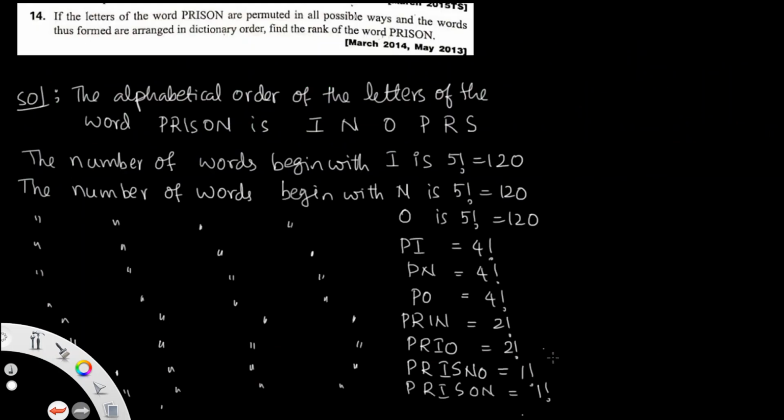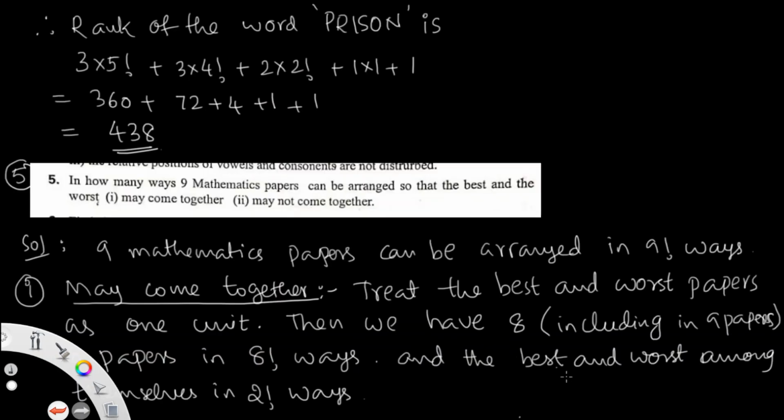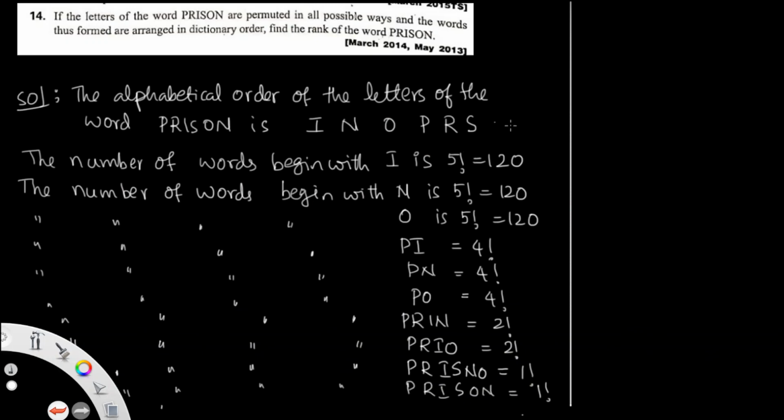Rank problem. This is most important for IPE and objective. If the letters of the word PRISON are permuted in all possible ways, and the words thus formed are arranged in dictionary order, find the rank of the word PRISON. Find the rank of the word PRISON, he was asking. So the question is given, find out the rank of PRISON.